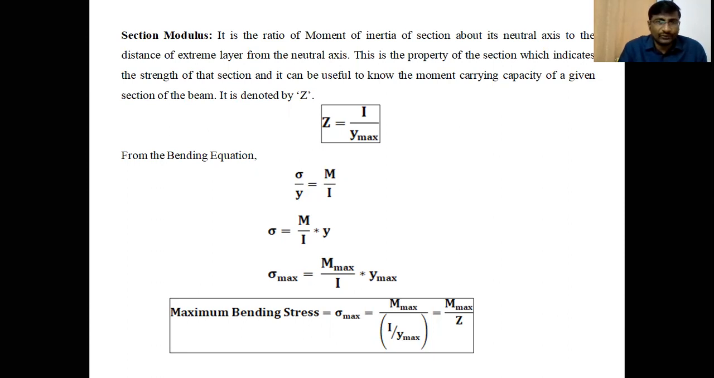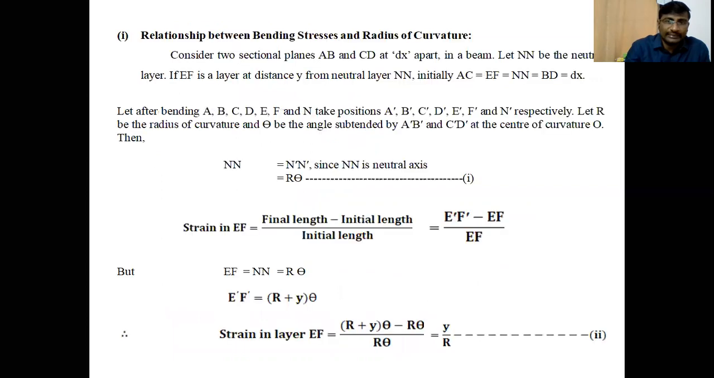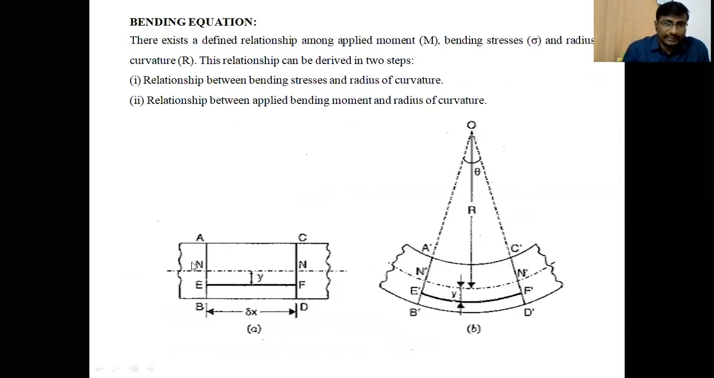Z is equal to the ratio of the moment of inertia to the extreme fiber distance from the neutral axis, that is, y max. y is the distance of a particular layer from the neutral axis. y maximum is the extreme fiber layer distance from the neutral axis. Extreme layer means the topmost layer and bottommost layer. For example, let us consider a neutral layer NN. AC is the extreme fiber or extreme layer. BD is also an extreme layer, at maximum distance from the neutral layer. In between these two layers, AC and BD, are the number of layers in the beam.